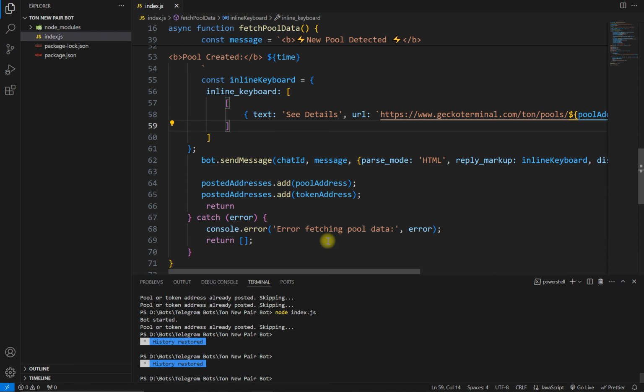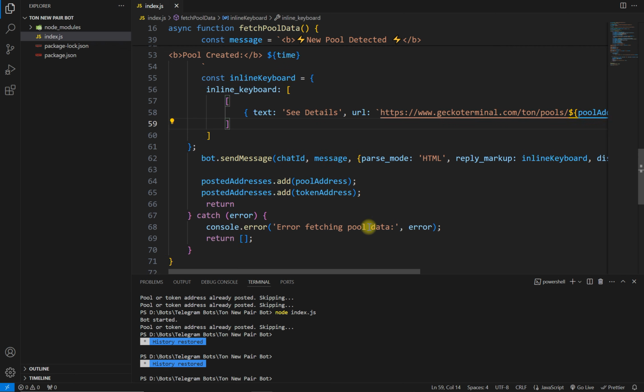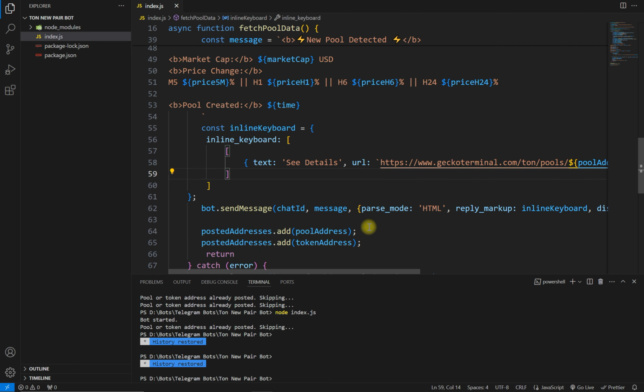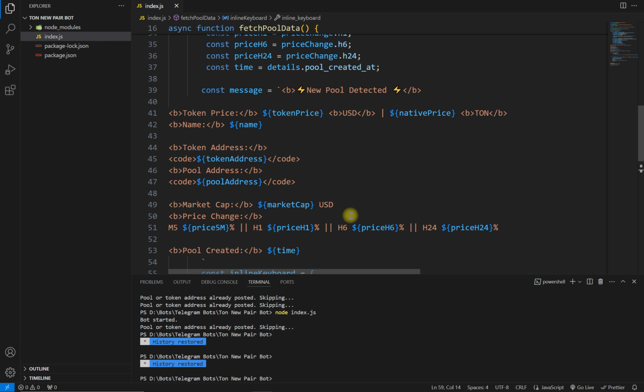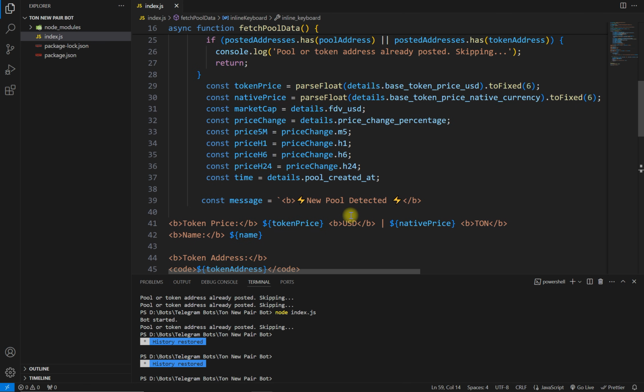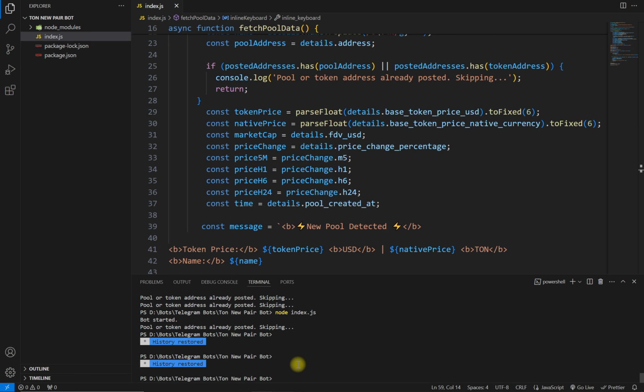So here is the script for this bot, and here is the message we are posting. Let's run our bot with node.